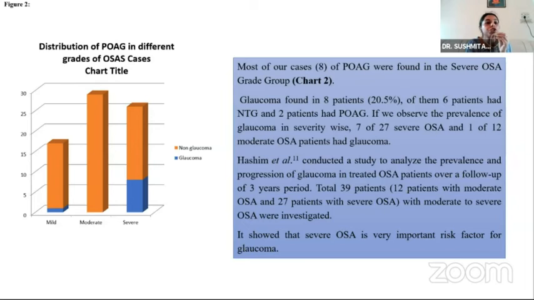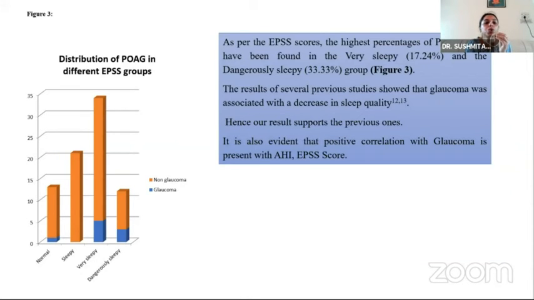Here we see the second figure, distribution of POAG according to different grades of OSA. If we take them according to the AHI scale, we see that maximum of our patients fell into the severe OSA category. That is 7 out of 27 of our cases. This is also in tandem with the previous studies done by Hashim et al. So it shows that the more severe the OSA, the more likely a patient is to be diagnosed with POAG. And the last figure here shows the distribution of POAG in accordance with the ESS group, where, as mentioned before, the maximum of our patients fell into the very sleepy or the dangerously sleepy categories.